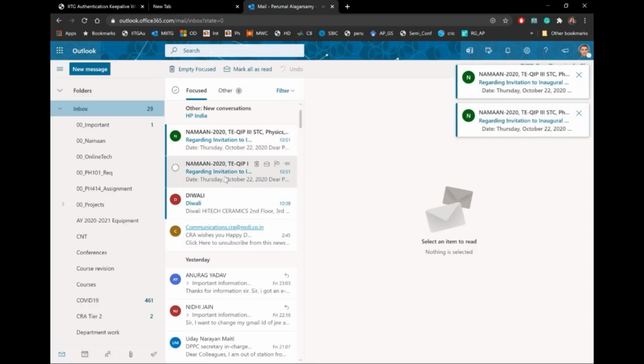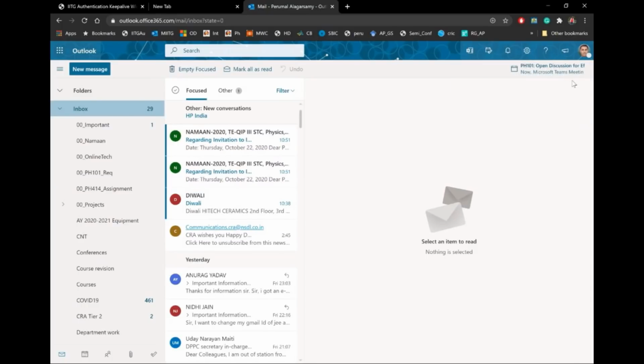Now you can see one email, two emails have come. You will see a pop-up of emails. So now this email is the email of where it's sending from. And I see this email may be important and may not be important. Now, how do I filter them out and move them somewhere other than the inbox?